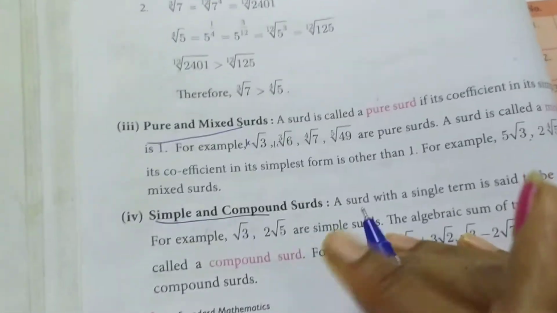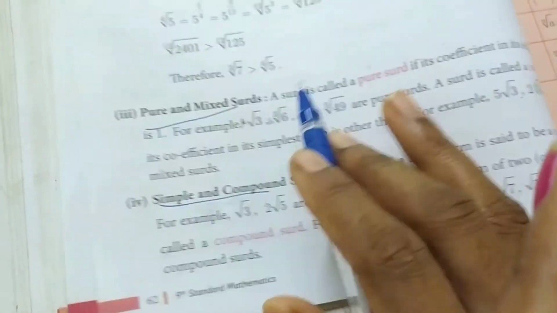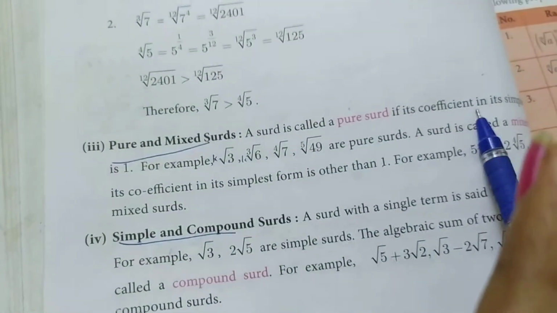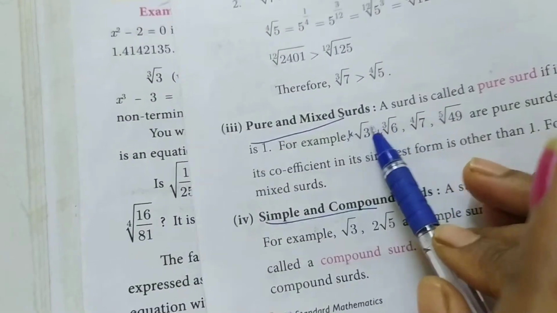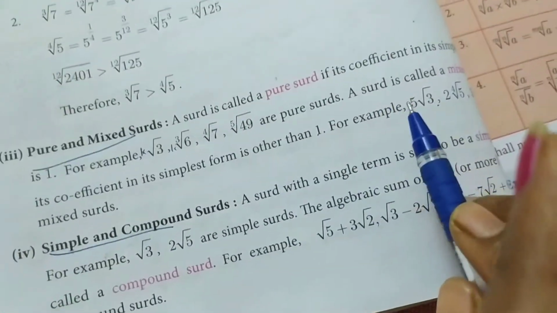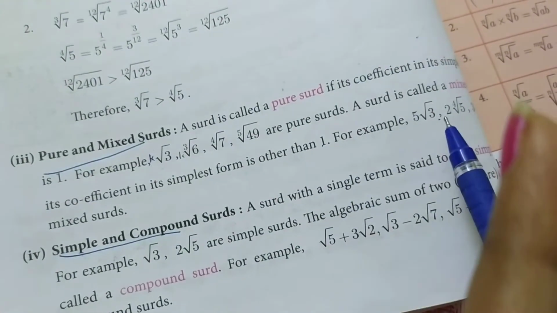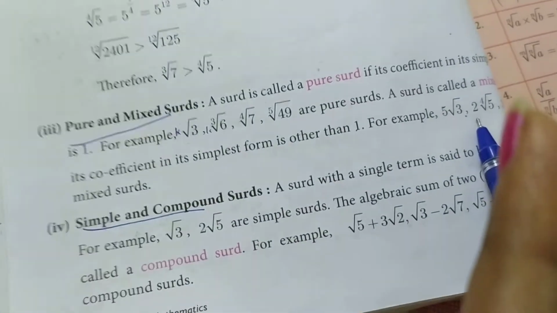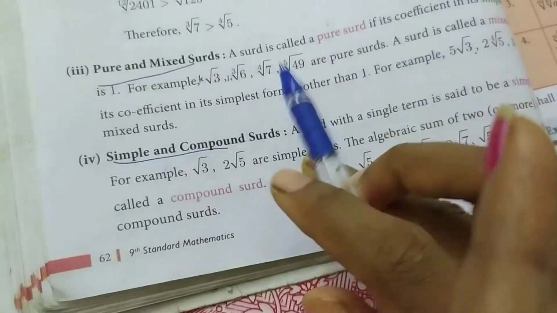except 1. Okay, so what they mentioned: the coefficient in the simplest form is 1. So in this place I am having 1 into this value. In this place the coefficient of the simplest form is other than 1. So if you are having something except 1, like 5 or 2, multiplied with a root of some other number, it is a mixed surd.